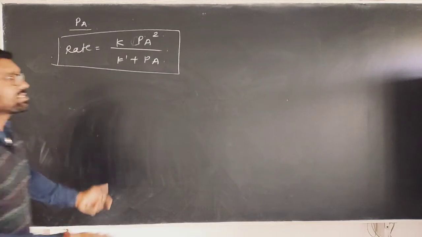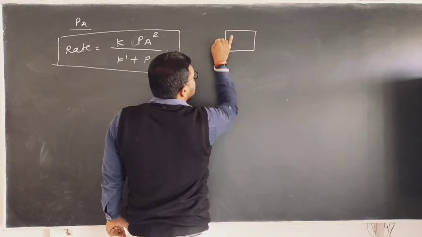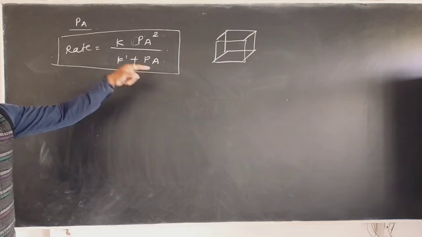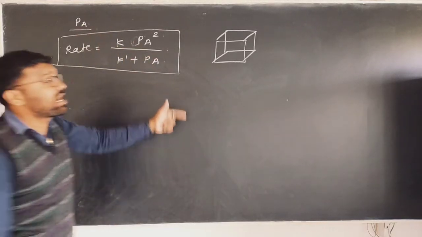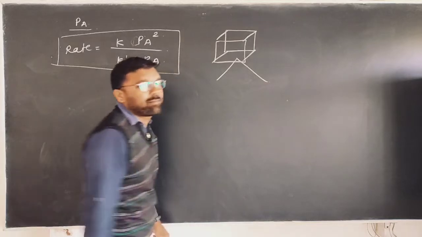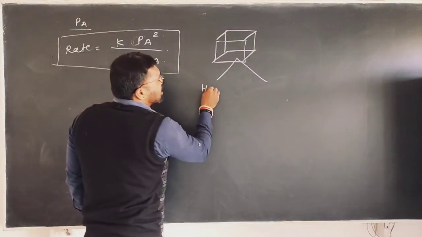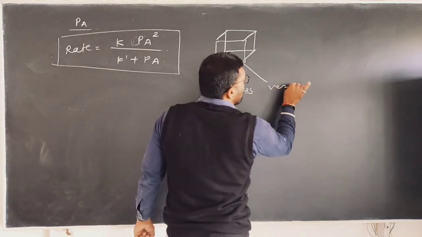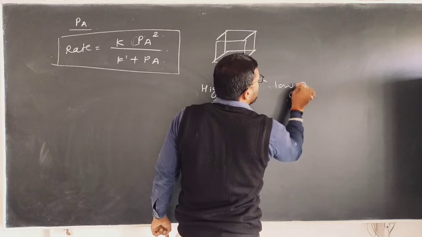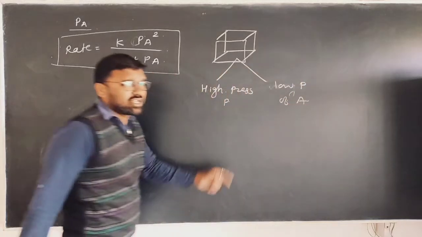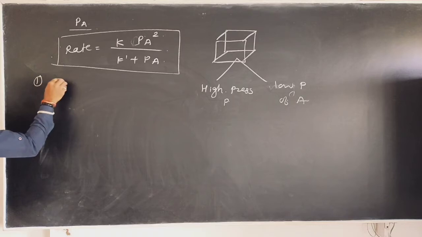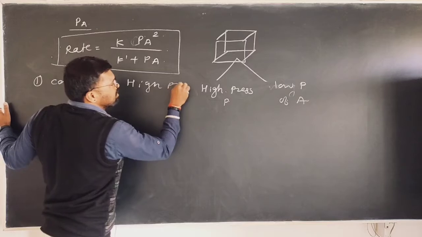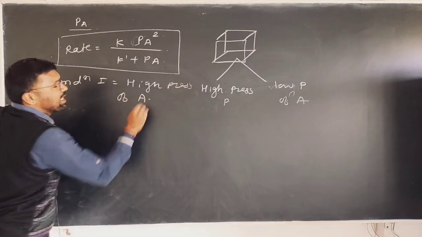Which are the conditions? As I already told you, the reaction is in the gaseous phase, and reactant A is taken in a container. If it is in a gaseous phase, taken in a container, two conditions appear for the pressure. One is very high pressure of A, and the other is very low pressure of A. These are the two conditions. So what is the first condition? High pressure of reactant molecule A.